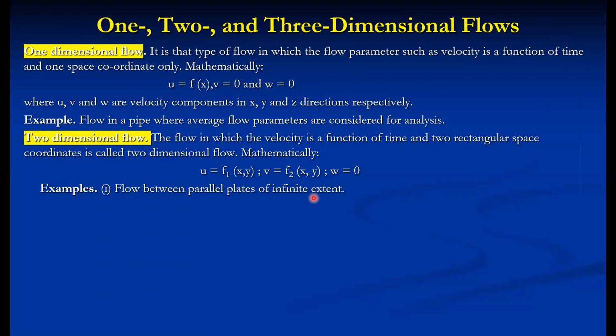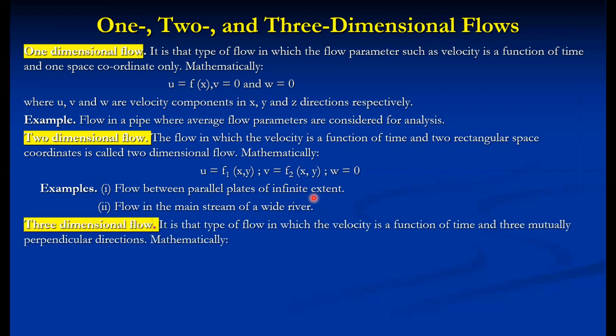So flow between parallel plates of infinite extent, because in that case the flow varies along the x direction as well as the y direction. That is called a two-dimensional flow. So, flow in the mainstream of a wide river. If you observe the flow of a river, the major flow is taking place along the direction of flow, but across the cross section also the fluid is moving. We can realize that from the waves striking on the side. That means the fluid is also flowing along the y direction. So this is two-dimensional flow.